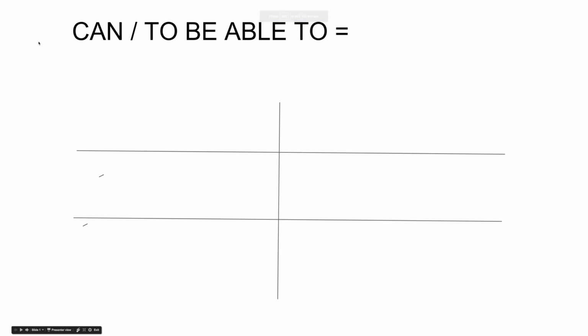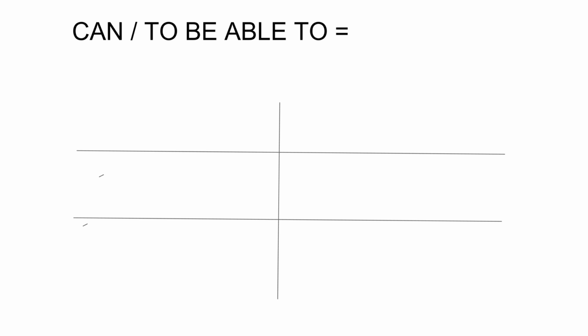Hola clase. Let's talk about can, or in other words, to be able to. Because if you can do something, you're able to do that. Just most of the time we say I can. We don't say I am able to. Okay. So if you need to pause, get a piece of paper. You need to add these to your notes because you have to memorize these 5 forms of can.